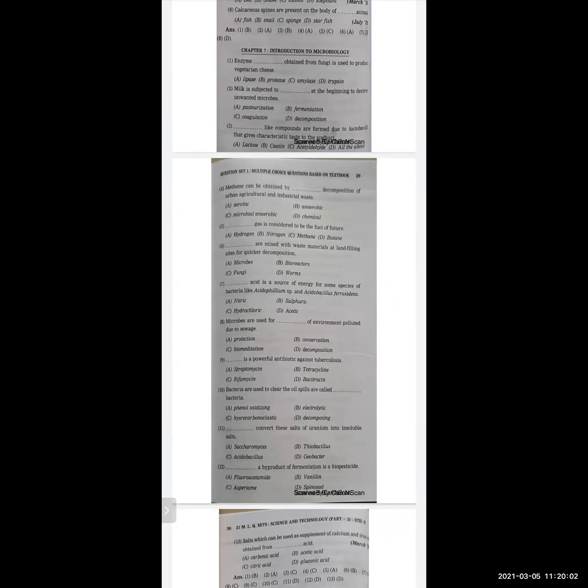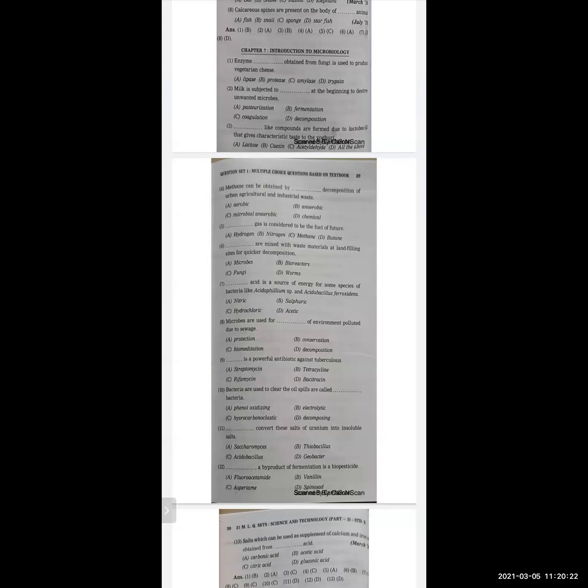Next, dash is a powerful antibiotic against tuberculosis. Options are streptomycin, tetracycline, rifamycin, bacitracin. And the correct option is rifamycin.